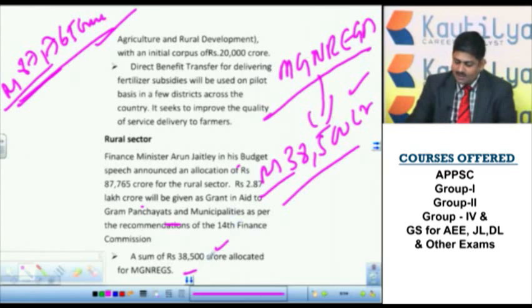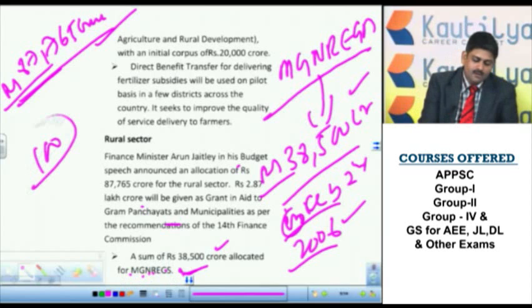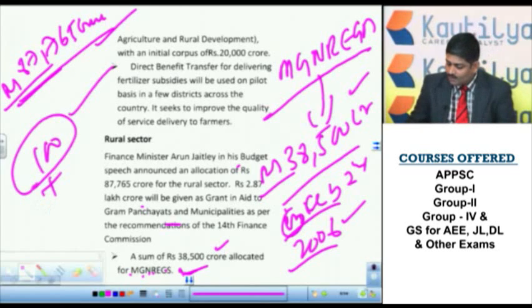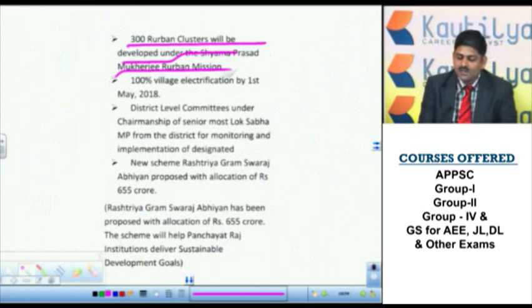So this scheme was started on February 2nd, 2006. It started in Anantapur district in Andhra Pradesh. So for this program 38,500 crore was allocated for the Mahatma Gandhi National Rural Employment Guarantee Scheme. 100 days of employment will be provided for those who enrolled in this scheme, and wages will be given. This is important.